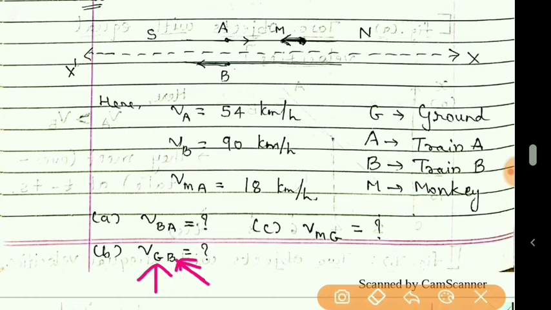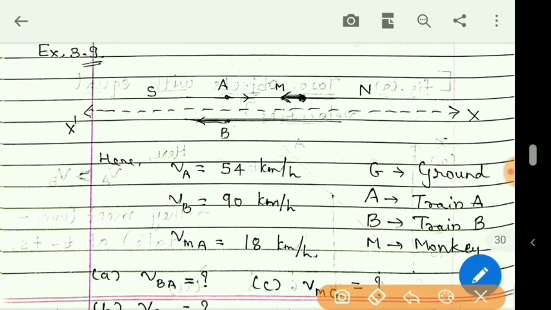given the velocity of the monkey running on the roof of train A against its motion. Means there is a monkey on the roof of train A, and that monkey is moving opposite to the motion of the train. Train A is moving in this direction towards north, but the monkey is running on the roof in the opposite direction, that is towards south.